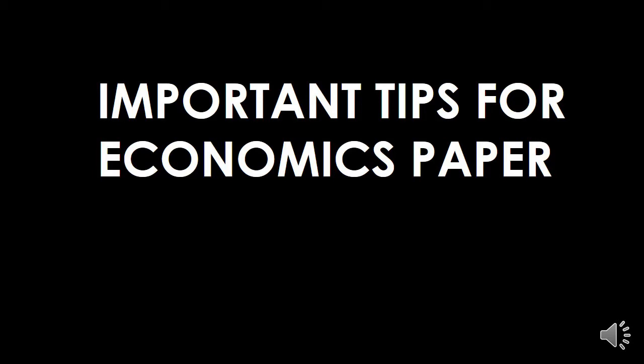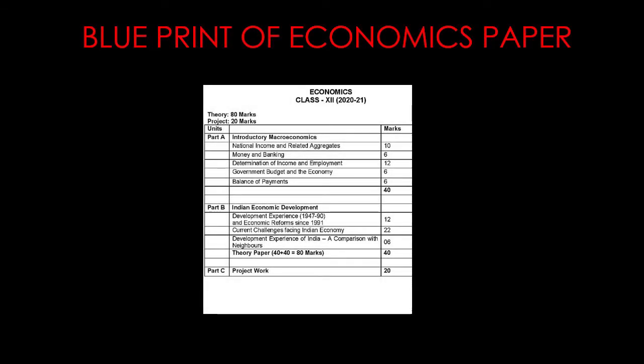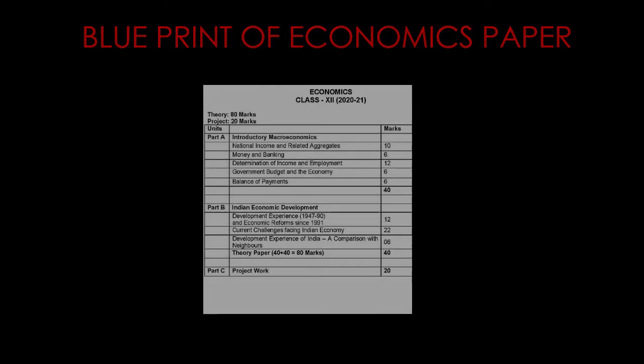Today I am sharing important points for preparation as well as for attempting the question paper. All of you know that the question paper of economics will have two sections: Section A, macroeconomics, of 40 marks, and Section B, Indian economic development, which is also of 40 marks. In Indian economic development, the first three chapters will be of 12 marks, then lessons 4 to 9 will be of 22 marks, and lesson number 10 is of 6 marks.